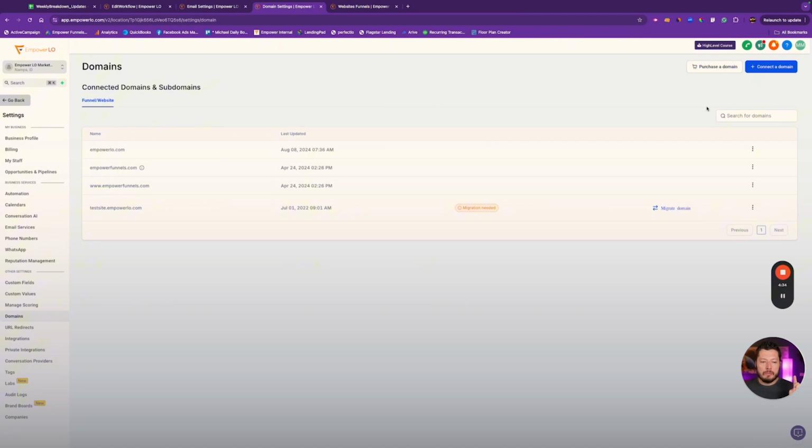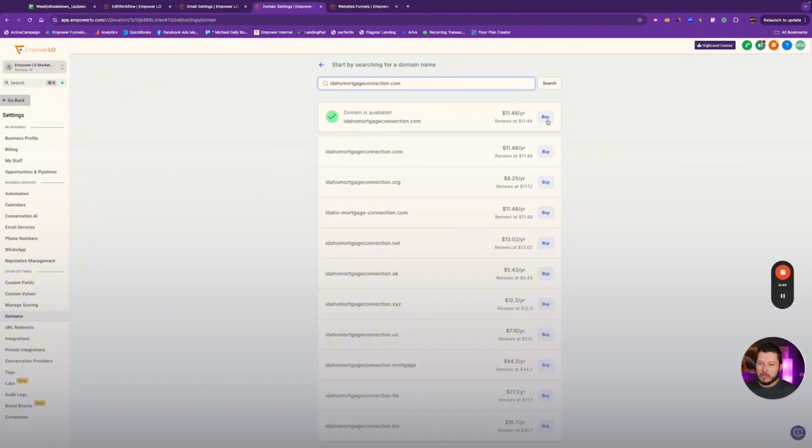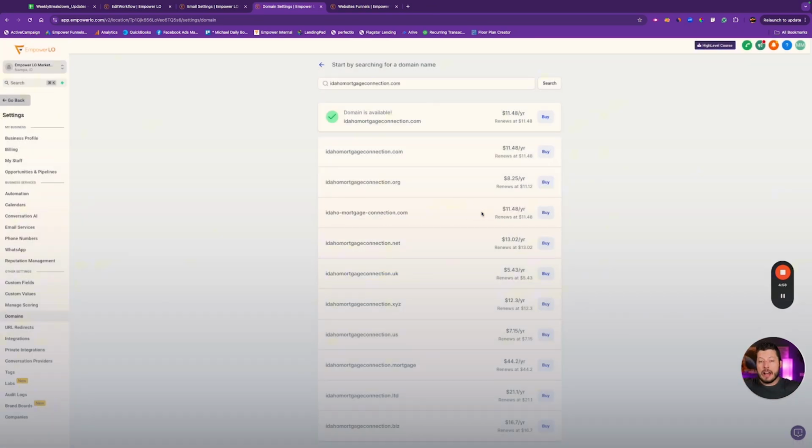So that said, you now can go over here, really easy, purchase a domain. I tested this one out earlier, mortgageconnection.com. Real easy, boom, buy, and it's gonna charge it directly to your wallet. You don't need to link up a new credit card, nothing like that, guys. This is awesome. We are really, really excited about this. Go in, if you're an Empower user, have at it. We've got the ability for you to buy domains at this point. If you're not, make sure your agency owner has this enabled and go for it.